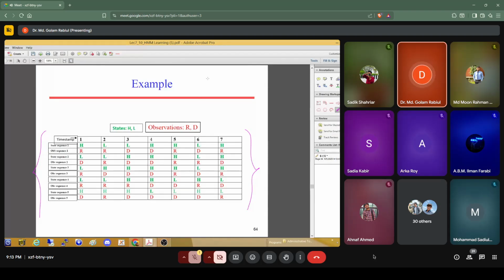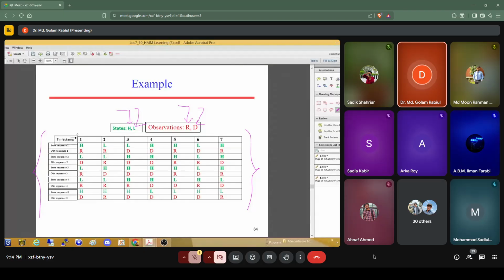If you can remember, we have the observation, just the rainy day or maybe dry day, and we want to find out the atmospheric pressure of the day. That means whether the atmospheric pressure is high or low. So that's why in this case it is mentioned that the observations are rain and dry, and the states are high atmospheric pressure and low atmospheric pressure. Okay, and now we can see that this is the data set.